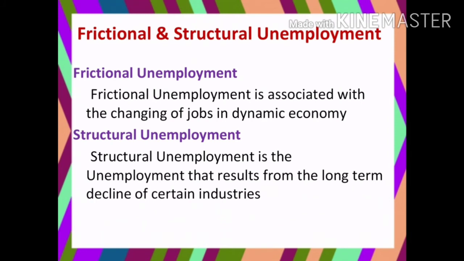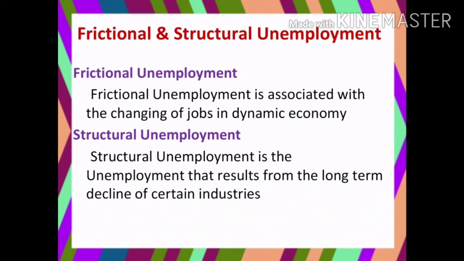Change is the only permanent thing. Because of the changes in the economy, some may not be able to get job opportunities. If you take the present situation, because of this uncertainty, a few members are not able to get job opportunities. This is called frictional unemployment.